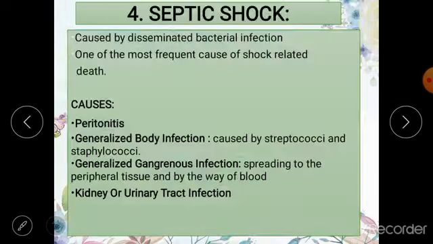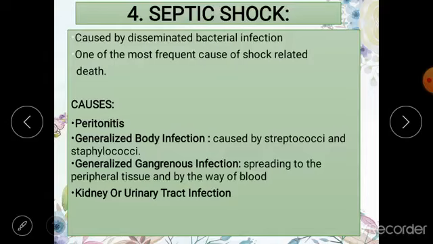Then let us move on to the fourth type of shock, which is known as septic shock. This happens when there is sepsis in the body. What is sepsis? Sepsis is the dissemination of bacterial infection. Dissemination का क्या मतलब होता है कि इन्फेक्शन पहले एक जगह थी और वहाँ से वो डिसएमिनेट हो गई और फैल गई थ्रू आउट द बॉडी.